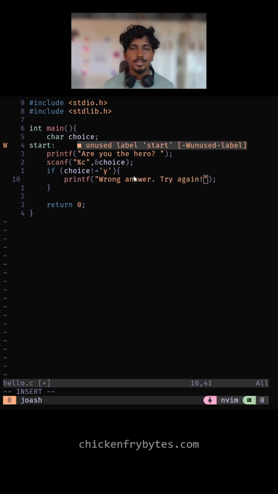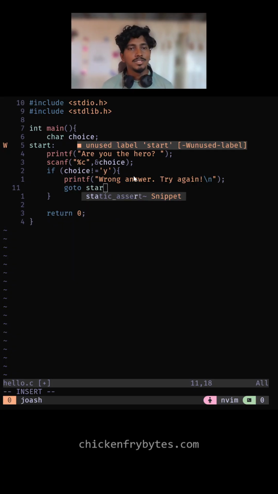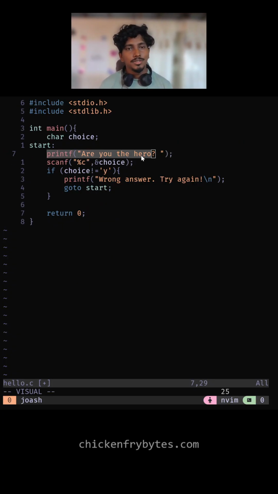And instead of having the code run going forward, you can say, hey, go back to this label, start.